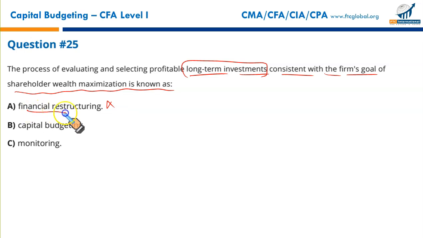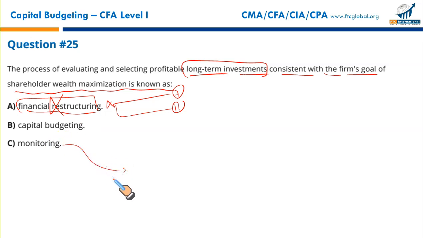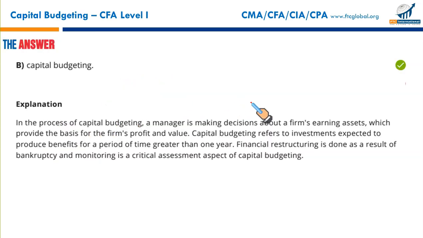Those who are CMA students, I'm sure they would have read chapter 11 and chapter 7, reorganization and bankruptcy. These are the laws in the US. So this is what financial restructuring is. A business is in trouble and it needs to put itself in order. This is of course not capital budgeting. Monitoring is one of the aspects of capital budgeting. It is not itself capital budgeting. What we are looking for, profitable long-term investments to increase the shareholders' wealth. This is what you call capital budgeting. That makes B the correct option.